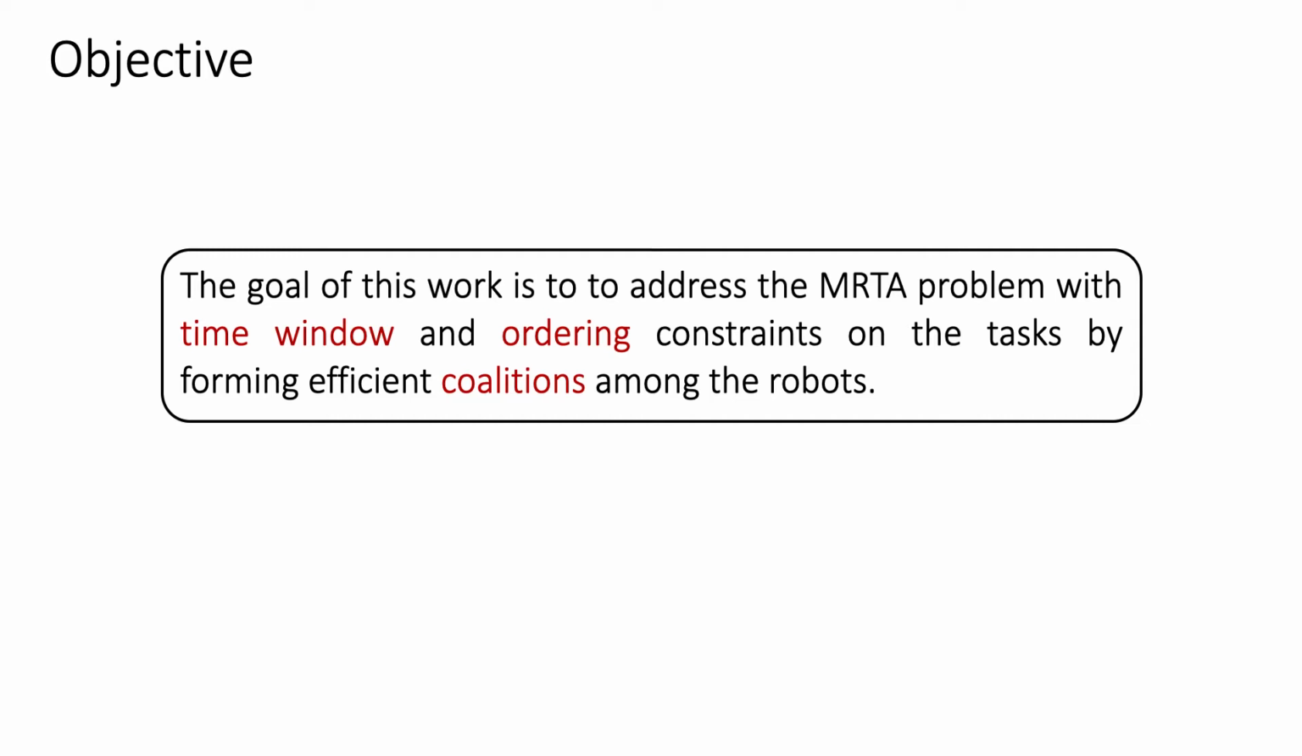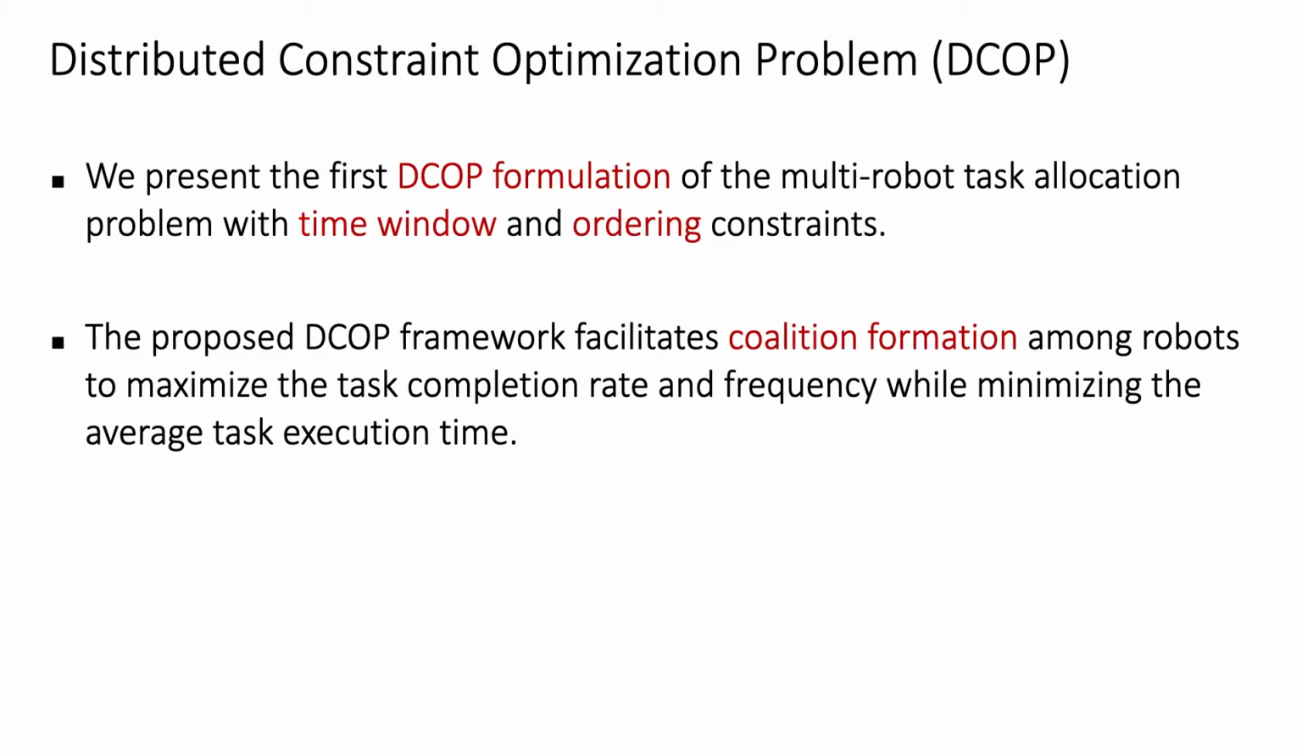The time window constraint specifies the time interval within which a task needs to be performed. For example, suppose a task must be performed between 9 a.m. and 2 p.m. Moreover, by forming teams or coalitions, robots can achieve such tasks more efficiently as a result of their collective abilities. To this end, we propose a distributed constraint optimization formalism, or DCOP, to allocate tasks to a team of robots. Despite the vast literature on DCOP, we are unaware of any work that has extended these models to handle tasks with time window and ordering constraints.